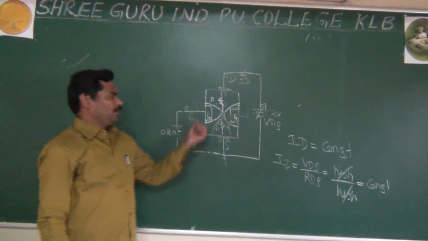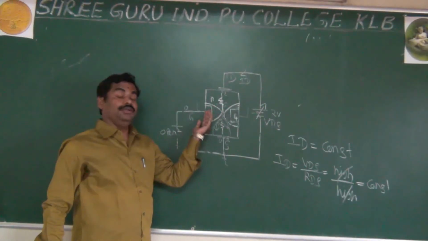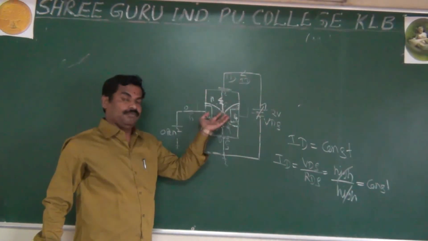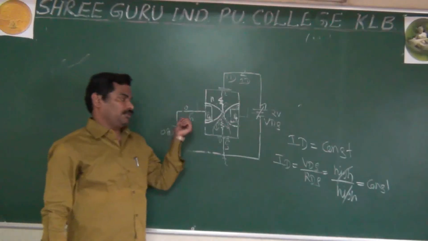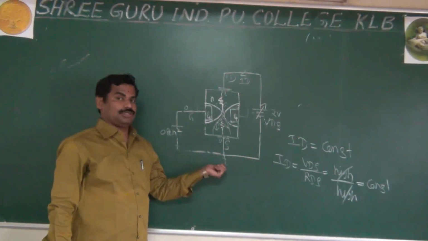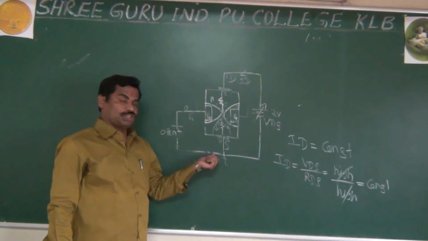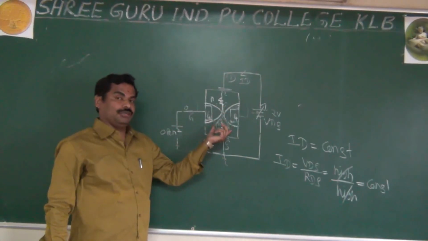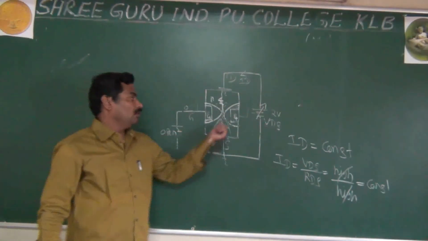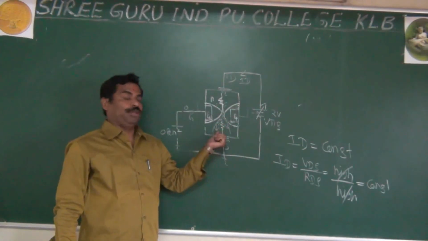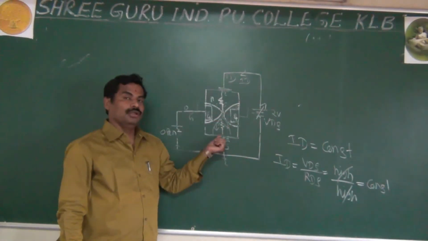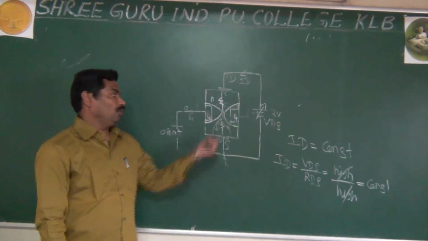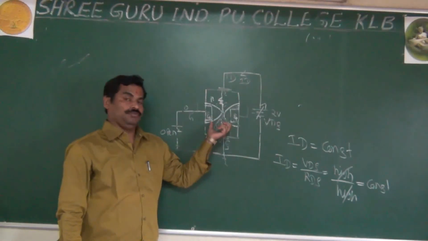then what happens? Because of forward bias, the depletion layer decreases, and you have more current. It is not possible to control the current. To control the current, make the gate source voltage reverse bias. Because once the gate source voltage is reverse biased, only then does the depletion layer increase. Once the depletion layer increases, we can control or reduce the size of the channel. Because in the channel there are a large number of electrons, and you have to control the movement of electrons from source to drain. How is it possible? Only by reducing the width of the channel.